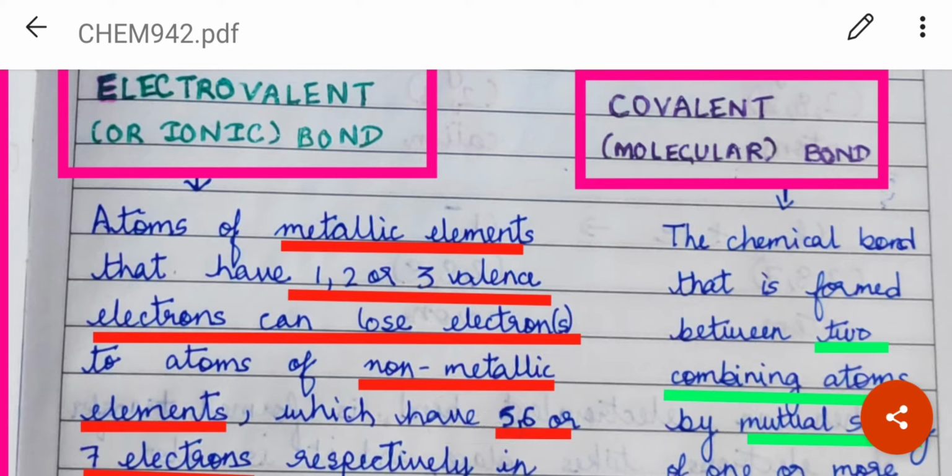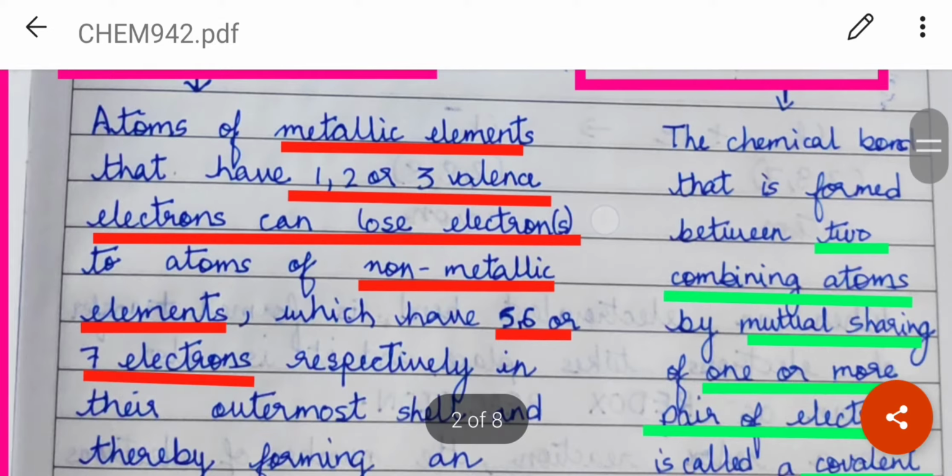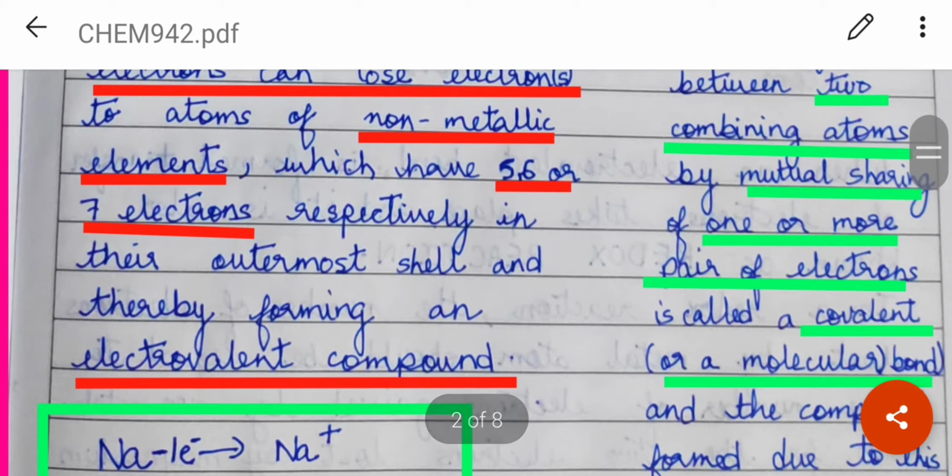Now, you know that the atoms of metallic elements have either 1, 2 or 3 valence electrons. So, they can lose electrons in order to be stable. They are transferred to atoms of non-metallic elements which have 5, 6 or 7 valence electrons in the outermost cell, thereby forming an electrovalent compound.